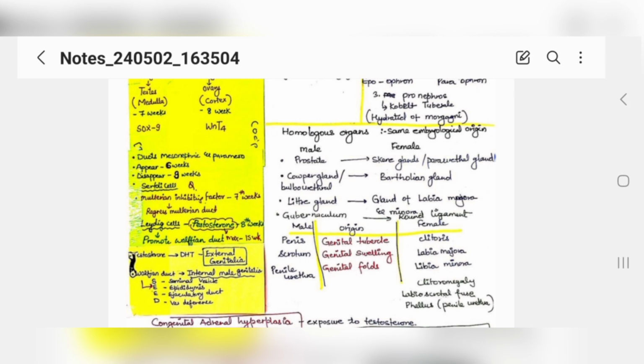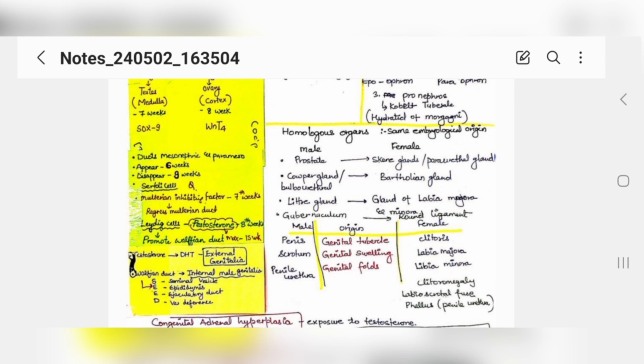Okay, then you have Leydig cells. Leydig cells produce testosterone, we all know, right? By the eighth week. So this testosterone will promote the Wolffian duct, right? So Wolffian ducts are for males.